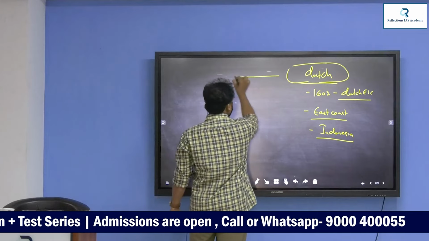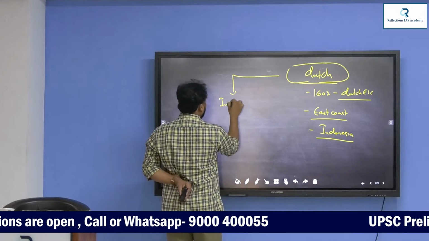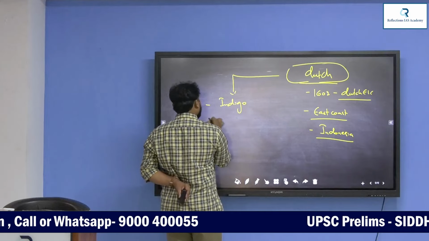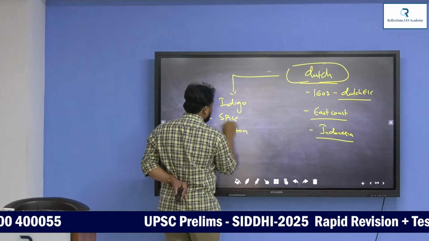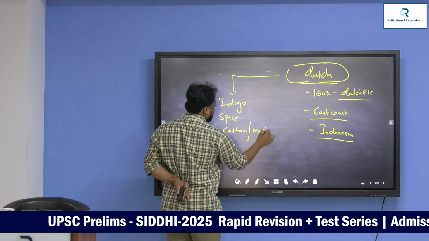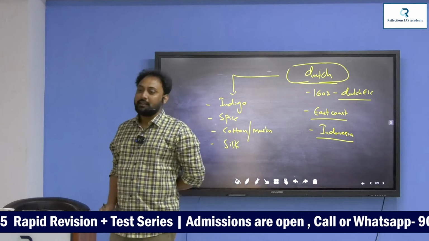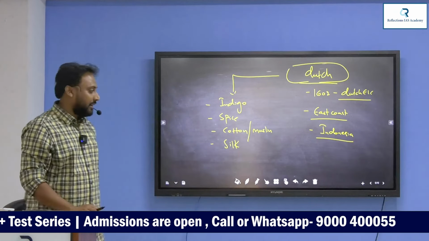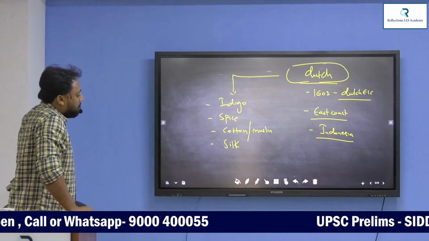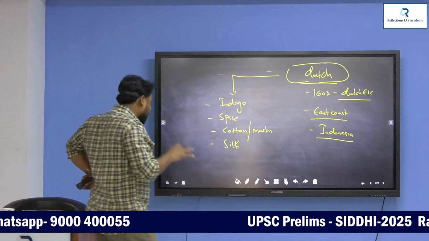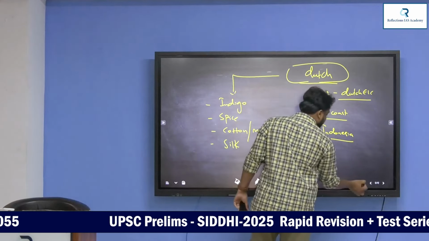And what is the main item of trade for the Dutch? Indigo. Dutch mainly concentrated on the indigo trade. Dutch concentrated on spice trade. Dutch concentrated on cotton, muslin, and silk. These are the items of trade that the Dutch required for trade with Netherlands. So the Dutch were very, very powerful initially when they came to India. Dutch were more powerful than the English.